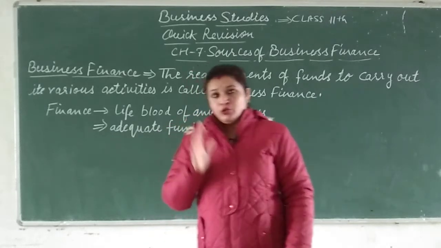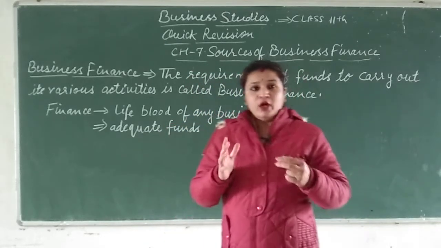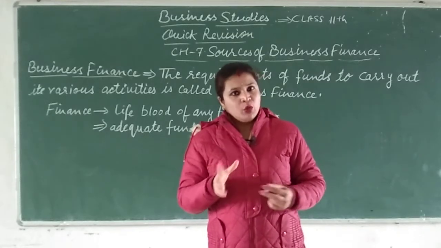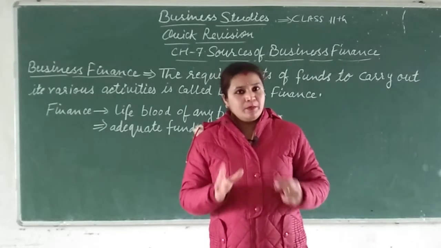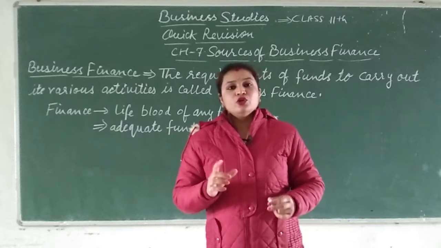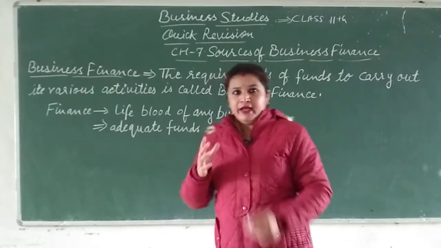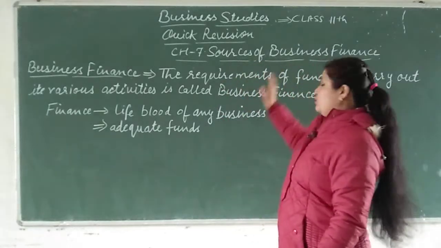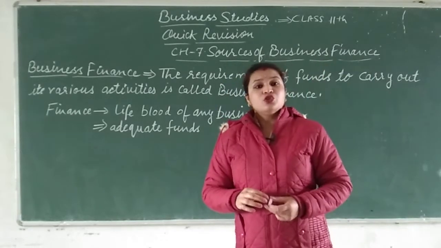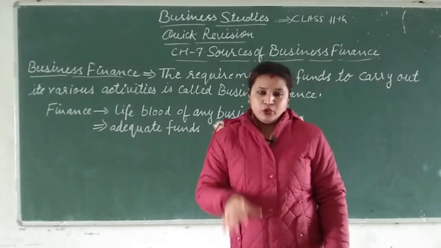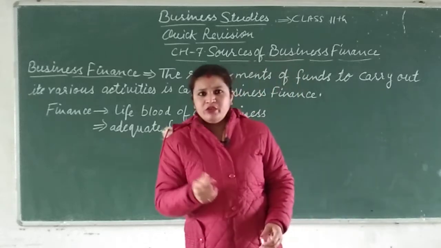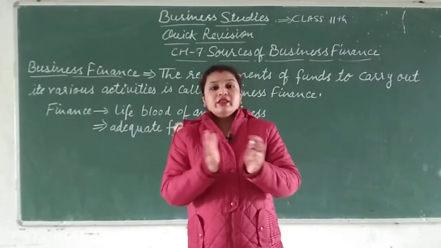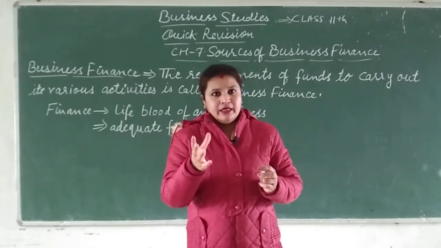Class 11th. Today we are doing a quick revision. As you know, we have completed the syllabus, so we will do a quick revision. I am starting with chapter number 7, that is sources of business finance. If you have some doubts, with this video those doubts will be cleared.